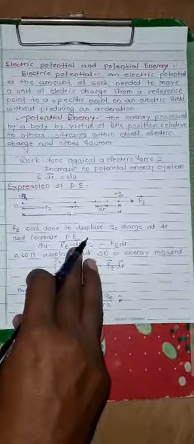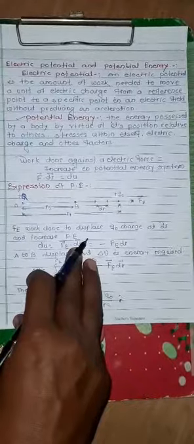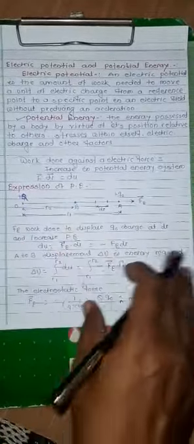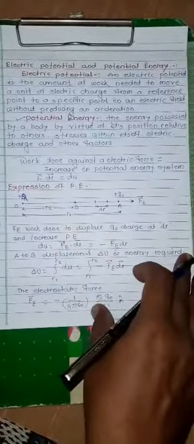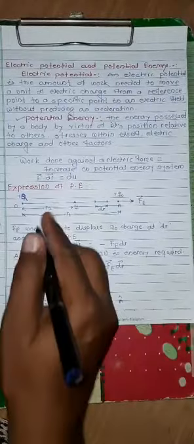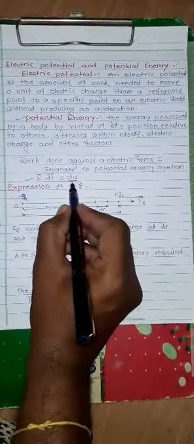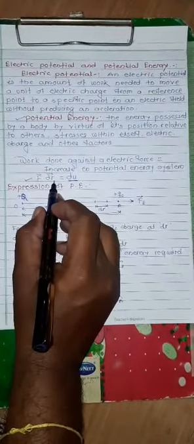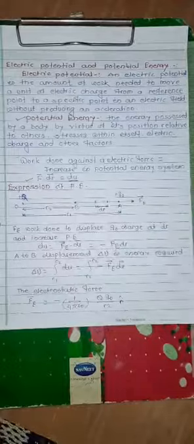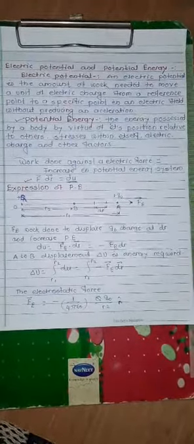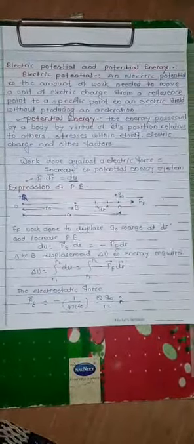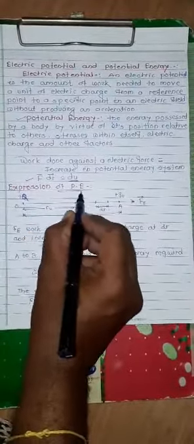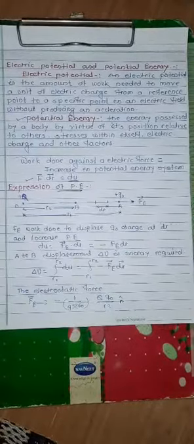Now, if we discuss the potential energy, the work done against the electric force is equal to the increase in the potential energy of the system, and this is denoted by dU. That means dU is equal to F into dr, force into displacement. For this expression, we have to calculate the potential energy of a point charge.